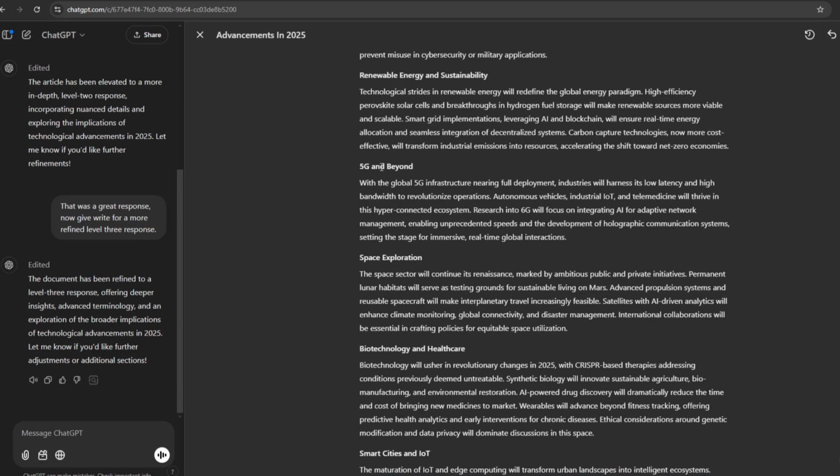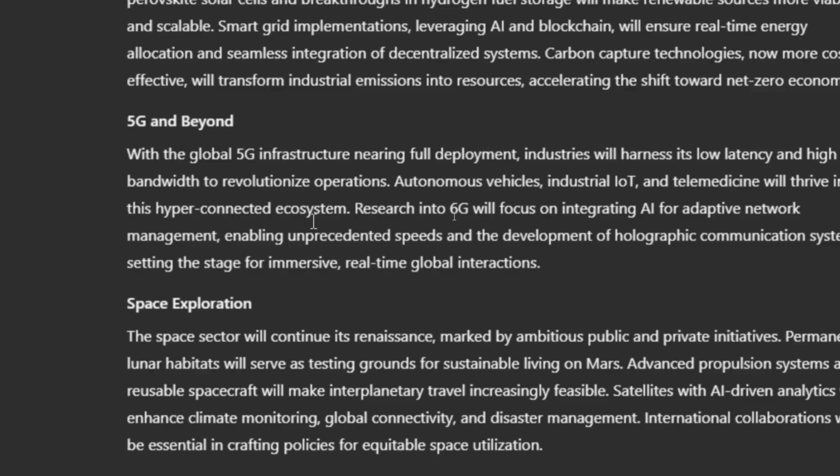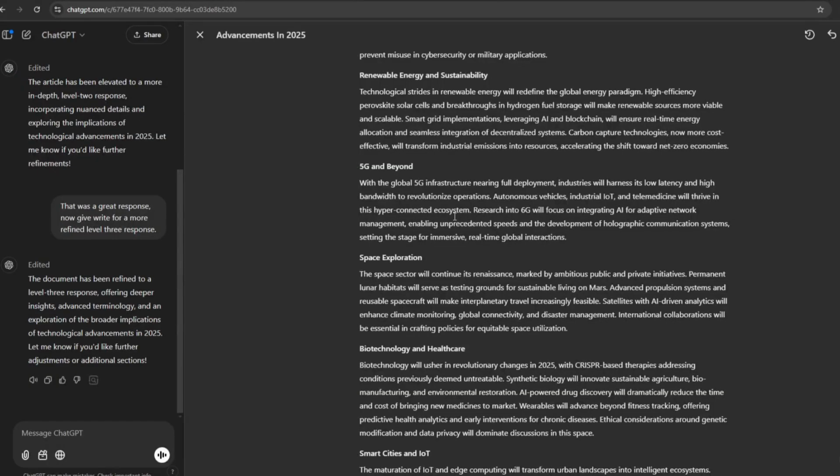Now look at 5G and beyond. It is even talking of research into 6G, which I bet was not in the previous responses. You can see how advanced the response is and how widely it has explored.